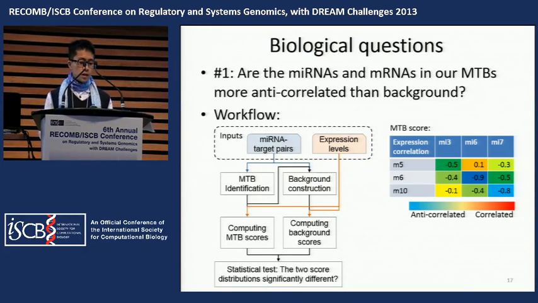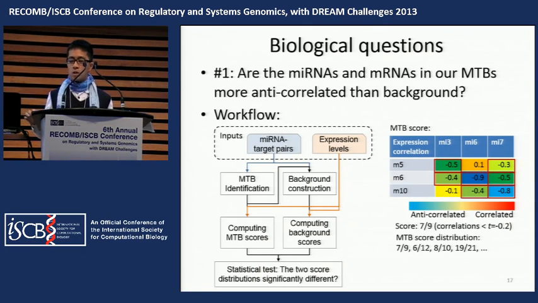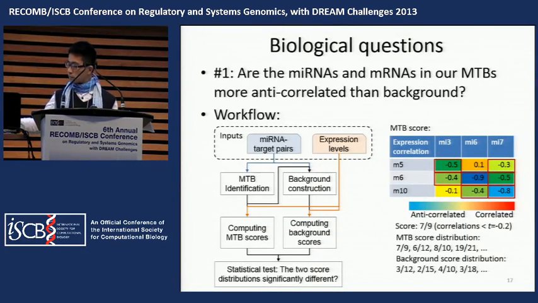And we have a simple example here. Negative numbers in the table refer to the anti-correlation coefficient between the corresponding microRNA and messenger RNAs. If the correlation value is more negative than negative 0.2, it is a negative correlation, and here we have 7 numbers out of 9 that are negative correlations. And the score of this MTB is defined as 7 divided by 9. With a list of MTBs, we will have a distribution of scores. And we also have a distribution of scores of the background.